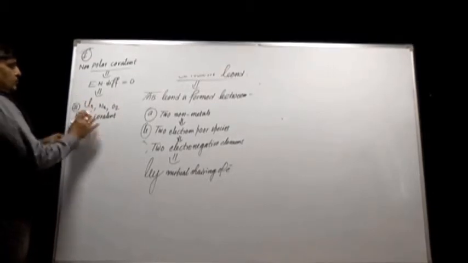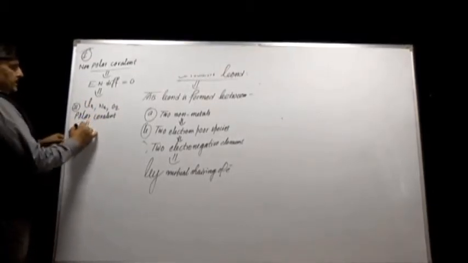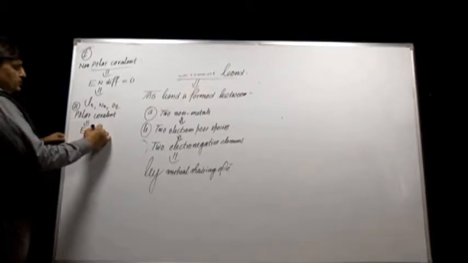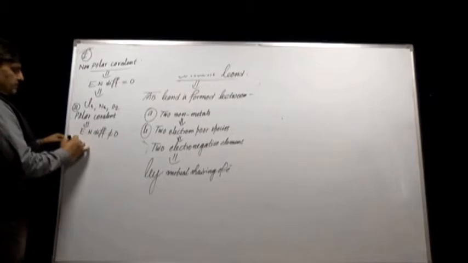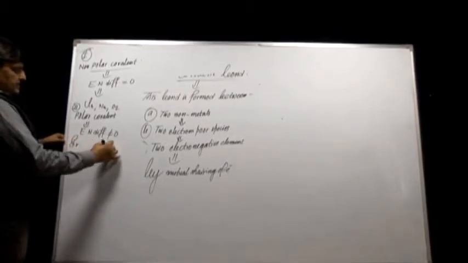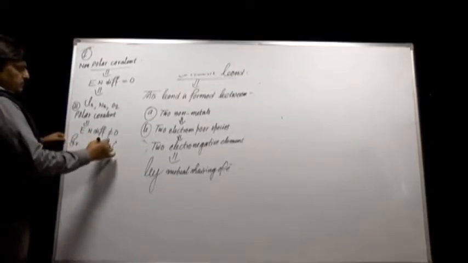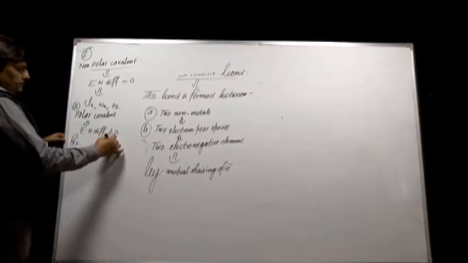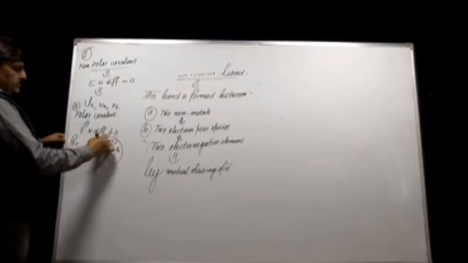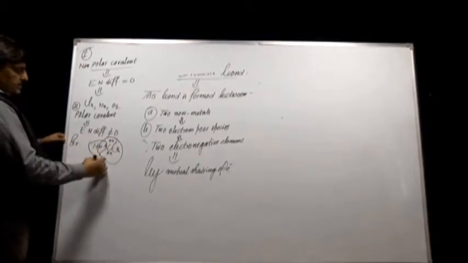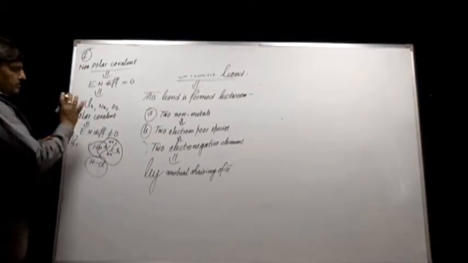This polar covalent bond is formed when the electronegativity difference is not equal to 0. Example, HCl. In HCl, one electron is shared, and HCl is formed; the nature of the bond will be polar covalent.